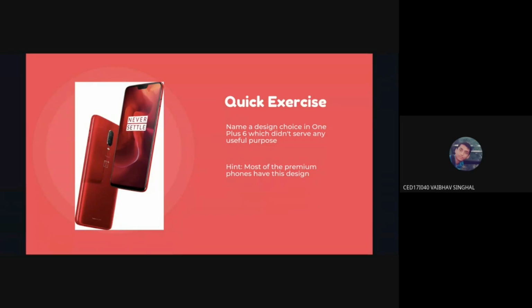Does anyone of you know a design choice which the OnePlus 6 had, but which didn't have any purpose to it? The hint for you is that most of the premium phones have this design feature these days. If anybody could answer it in chat. Okay, fine. So the answer is glass backs.